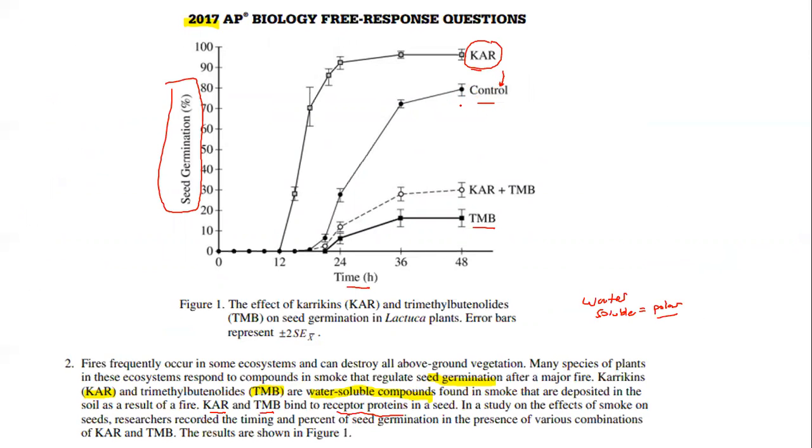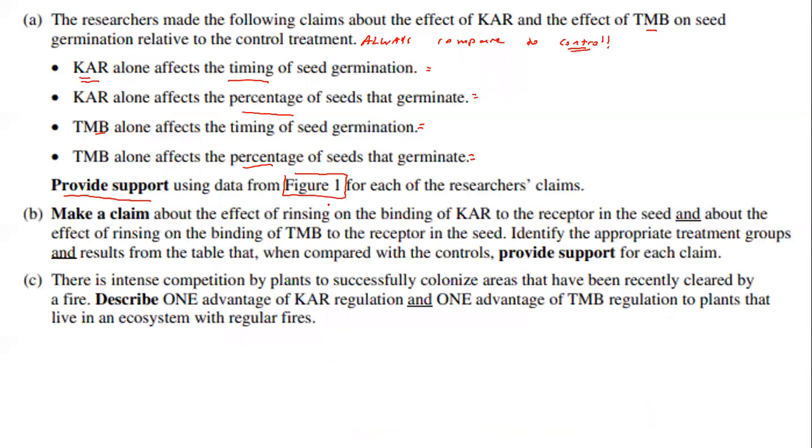So in this part A, we're looking at time. So we're going to be looking down here. It looks like right here with CAR alone, it's going to actually germinate at 12 hours, whereas with the control, it doesn't look like it starts to germinate until closer to 24. So let's answer this one. CAR alone affects timing. How do you explain it?